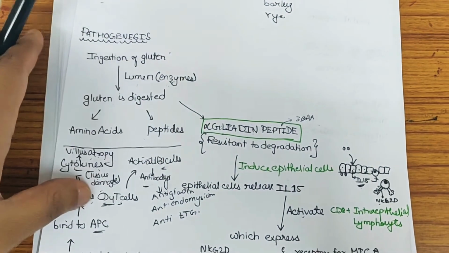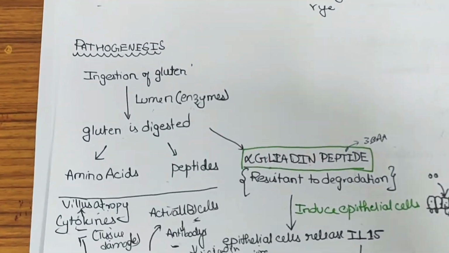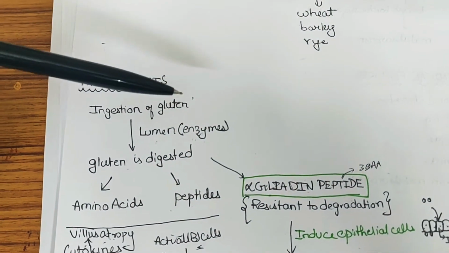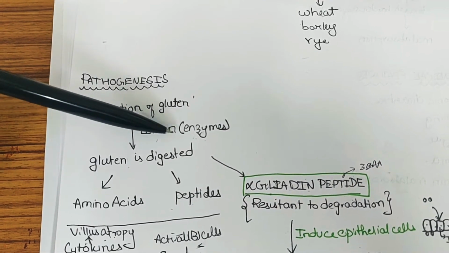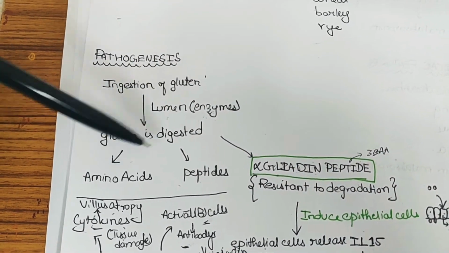And next we go to pathogenesis. Whenever we take gluten containing foods, we know gluten is a protein. So the luminal enzymes, which are proteases, will degrade the gluten into amino acids and peptides.